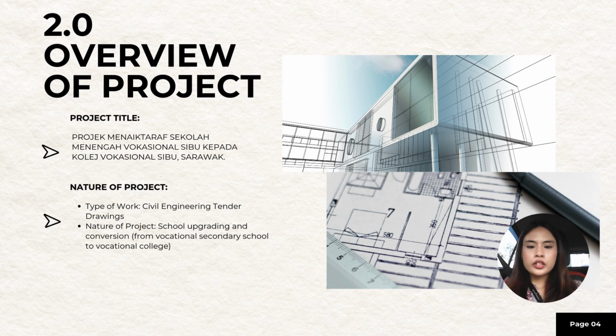Here's a little overview of our project. So our project title is Project Menaiktaraf Sekolah Menengah Vokasional Sibu kepada Kolej Vokasional Sibu, Sarawak. The nature of the project is civil engineering, tender drawings, and the nature of the project is school upgrading and conversion from vocational secondary school to vocational college.